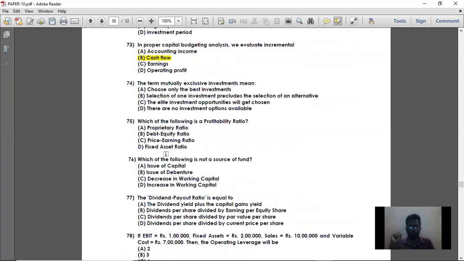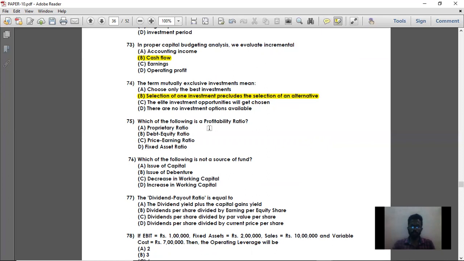Then moving on to question number 74. The term mutually exclusive investment means selection of one investment precludes the selection of an alternative. That is the term mutually exclusive investment. When you compare two investments which are mutually exclusive, it means that one investment will be precluding the other investment, that is the other alternative. So option B is the right answer. Mutually exclusive investment means selection of one investment precludes the selection of an alternative.